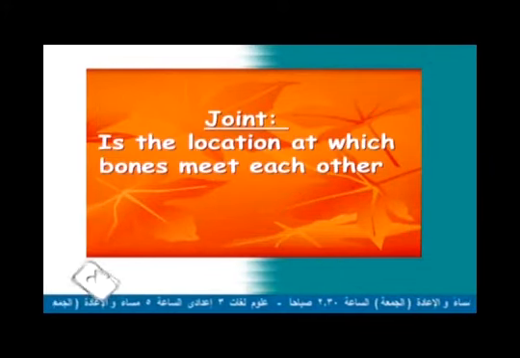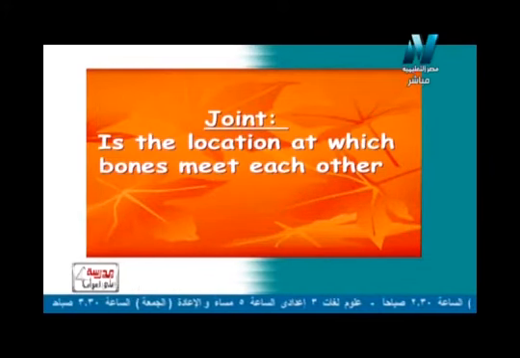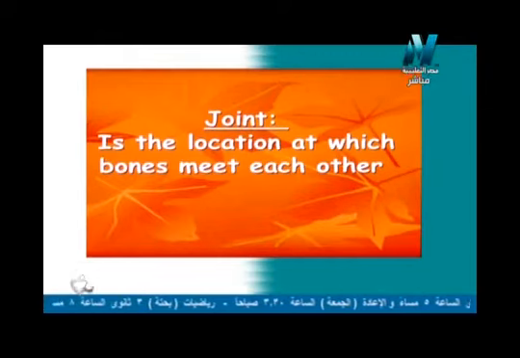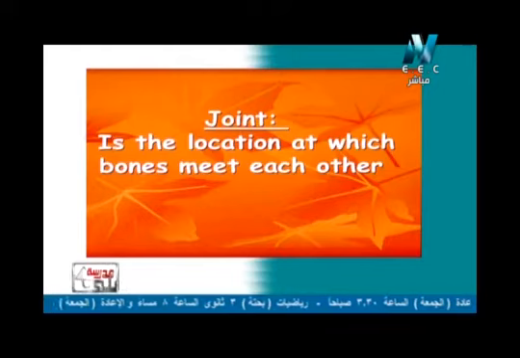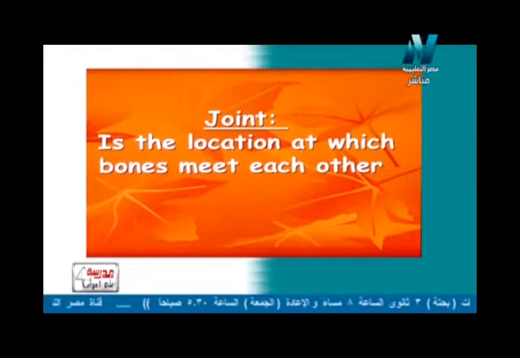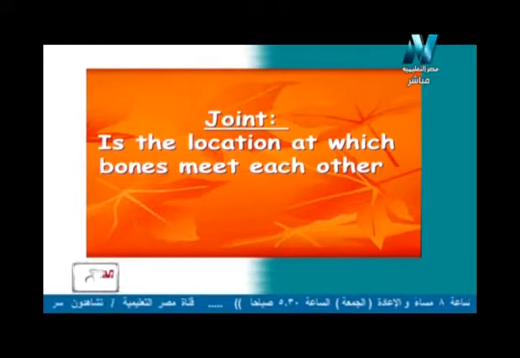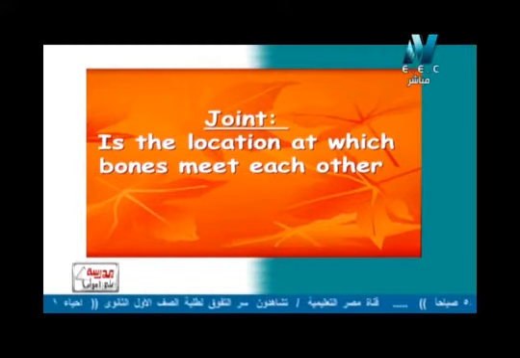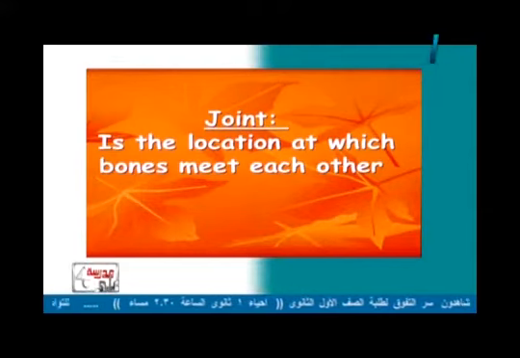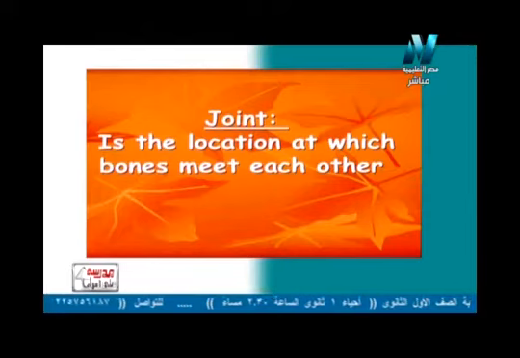So now, what about this name? It's the joint. What does joint mean? It means the articulation. And this is a new topic, a very important topic related to the skeletal system. This is a very very important part in the system. So what about the joint? The joint is the location at which bones meet each other. This is a very important definition: it is the place, location or position at which bones meet each other.